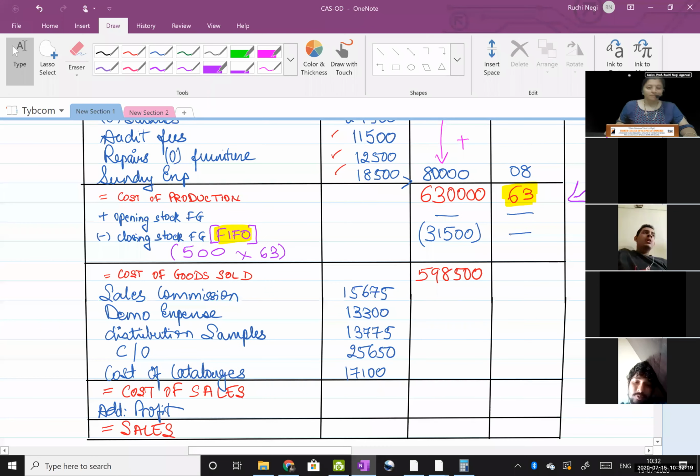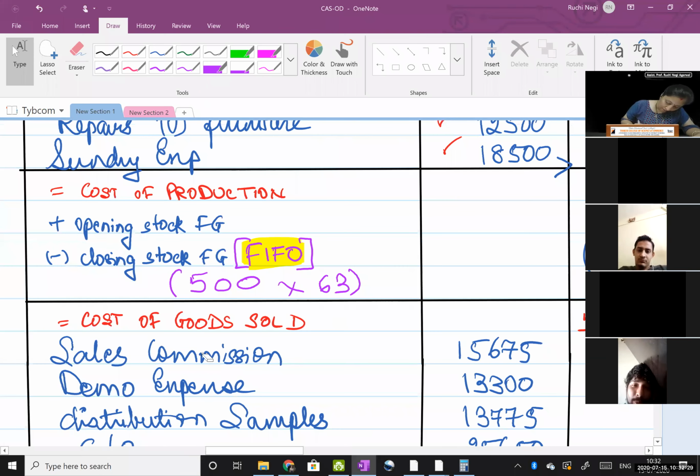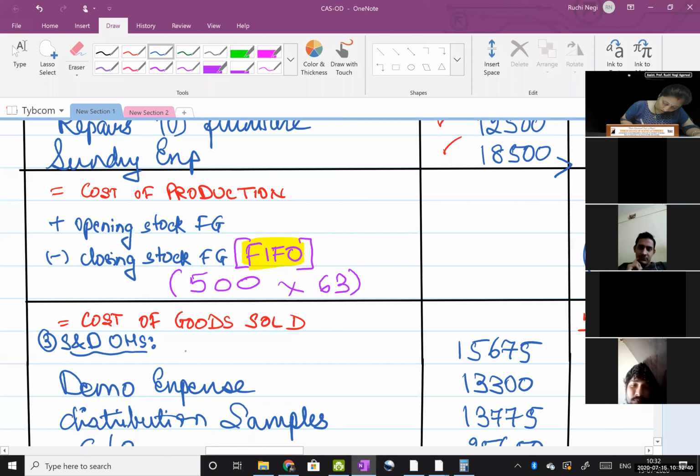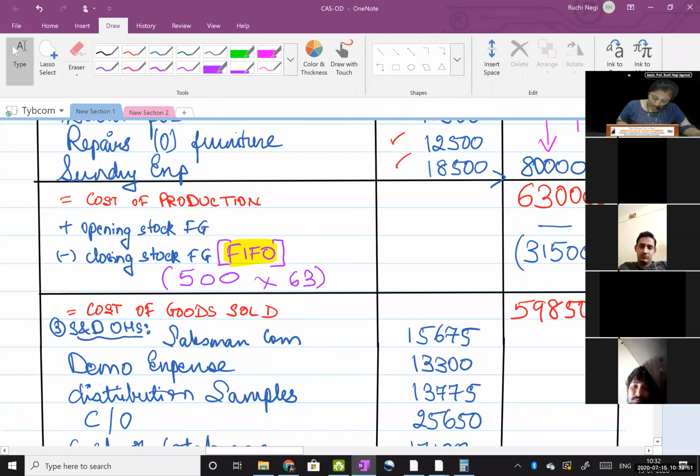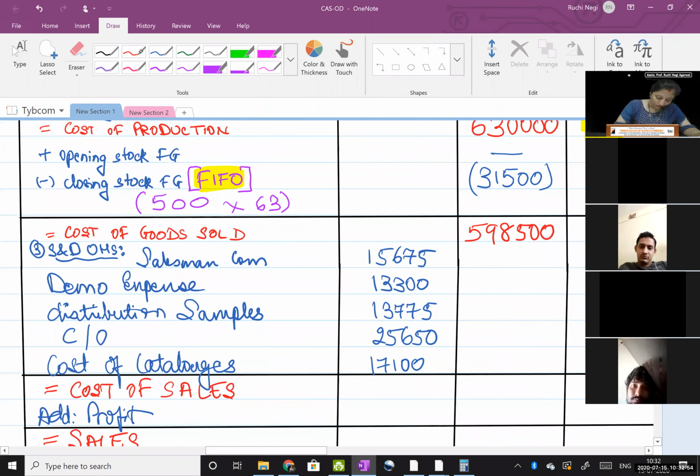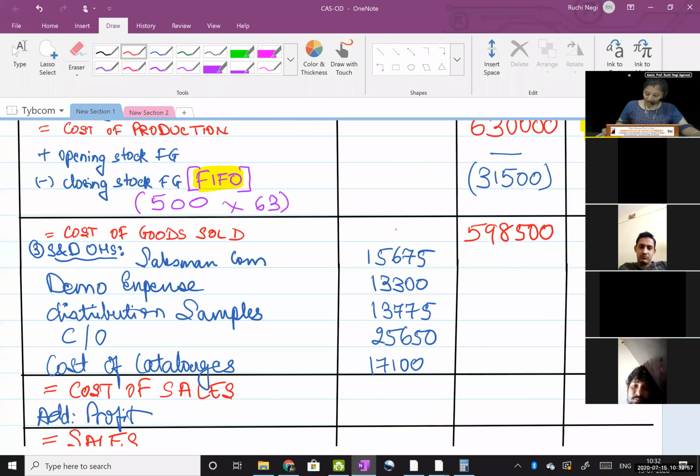Okay. Then your selling and distribution overheads. Third one, add selling and distribution overheads. In that, salesman's commission 15,675.